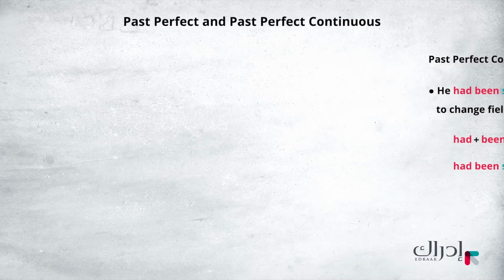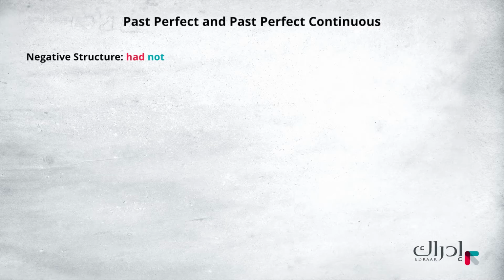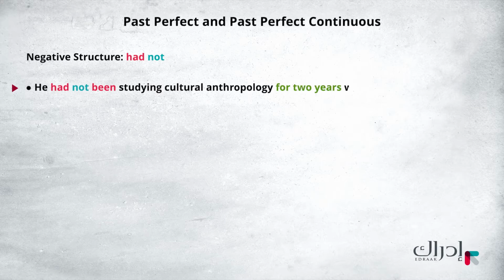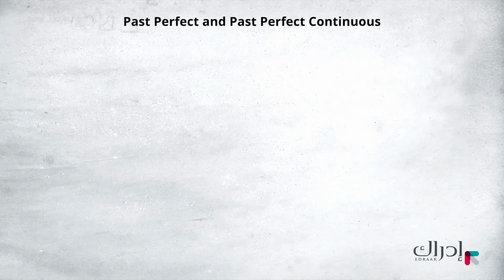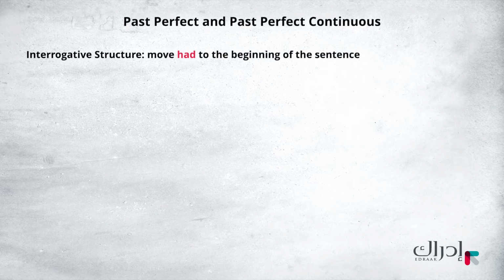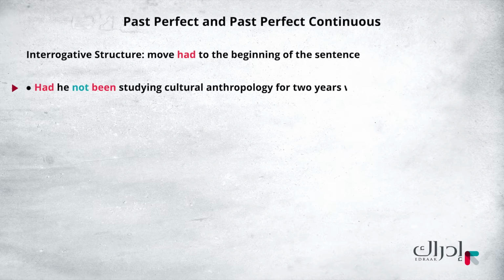To make the sentence negative, we add not after had. For example, he had not been studying cultural anthropology for 2 years when he decided to change fields. To make the sentence interrogative, that is, to ask a question, we move the auxiliary had to the beginning of the sentence. For example, had he not been studying cultural anthropology for 2 years when he decided to change fields?